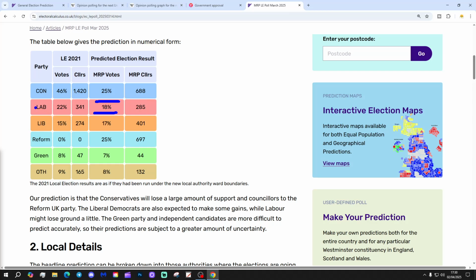But, you know, another year, another set of local elections, metropolitan boroughs, for example, and Labour would be having a catastrophic result, getting just 18% of the vote. Quite a good night for Liberal Democrats and an excellent night for Reform. We shall see how it goes. There may be another local elections prediction from Electoral Calculus in April. If there is, I will do another video in a week or two's time, to bring that to you.